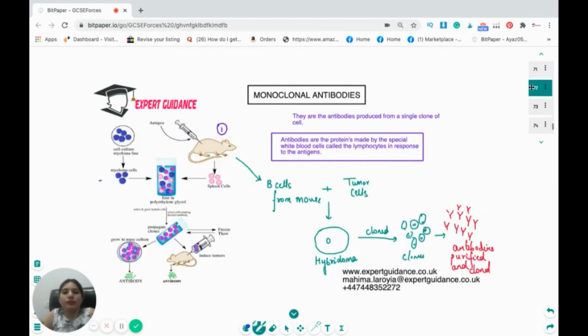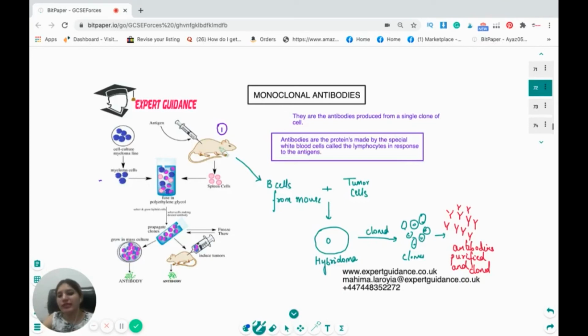Okay, so I hope the plants and the animal defense responses are clear to you. Now let's come to the last part. What are monoclonal antibodies? This is a very important exam question. You should know what are monoclonal antibodies and what are their advantages. So monoclonal antibodies are the antibodies produced from a single clone of cell. Now, antibodies are produced by the white blood cells, and these are the lymphocytes that produce the antibodies. But if we have just one cell that produces all the antibodies, that will be monoclonal.